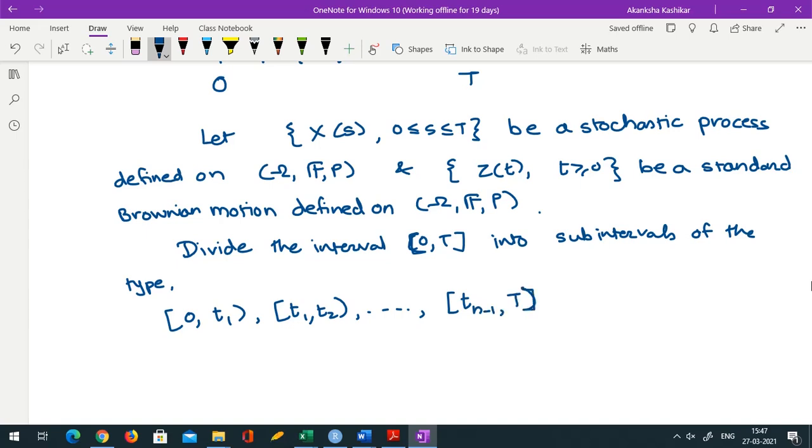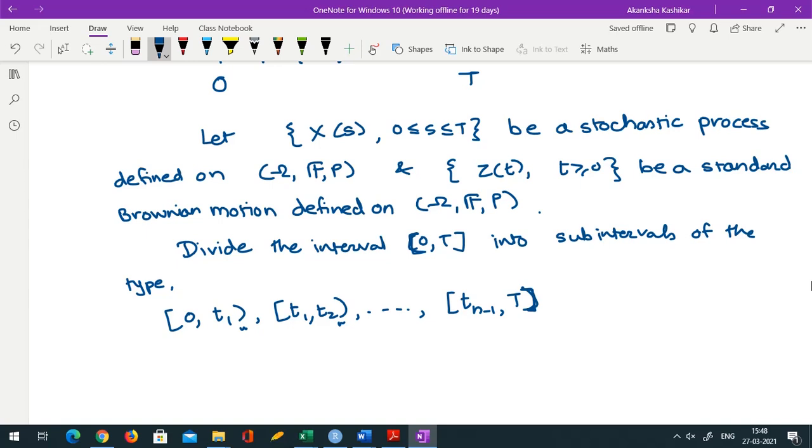The last interval we will take closed, but in all the other intervals we are keeping it open on the right side, because we don't want overlapping intervals, or basically we don't want intervals which share a point, we want disjoint intervals. Okay, so we are keeping the right side open, the left side is closed. So t1 belongs to the second interval but not the first.